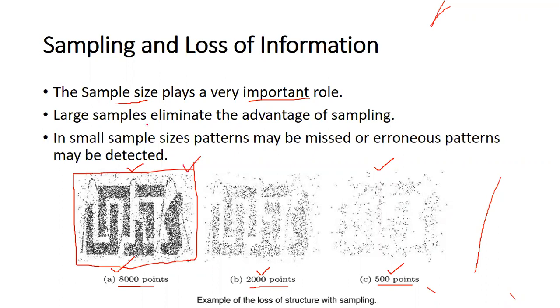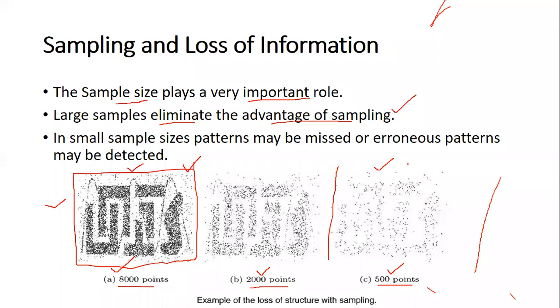But these large samples eliminate the advantage of sampling. If you want to take such a large sample, why don't you take the entire data set? Having a large sample is going to give good results, no doubt about it. But instead of taking a large sample, the entire data set can be taken, because it is not going to be cost effective. Now let us observe this third case, taking 500 points, a very small sample.